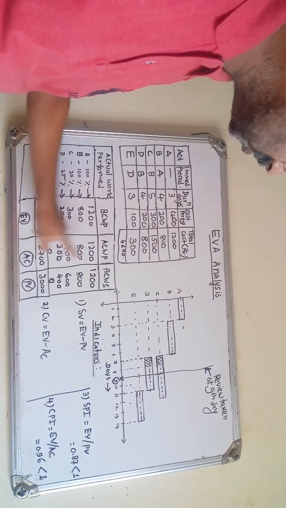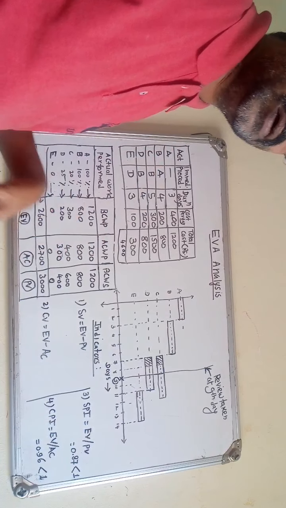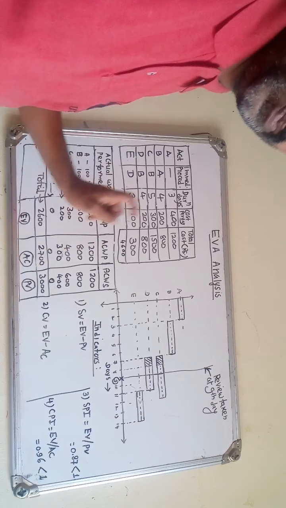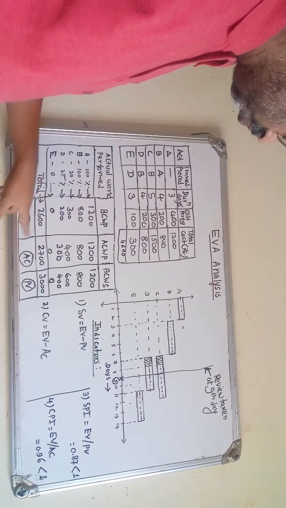So this is the actual cost of work performed. Now, three terms, earned value, actual cost and planned value, we have seen how to find.